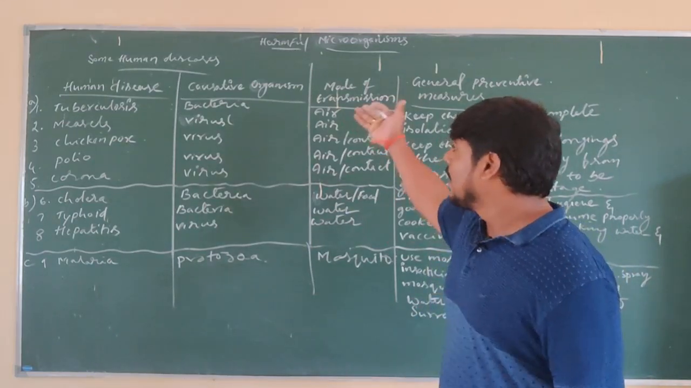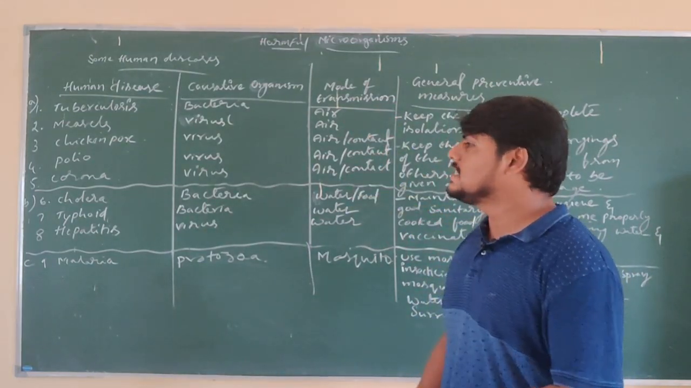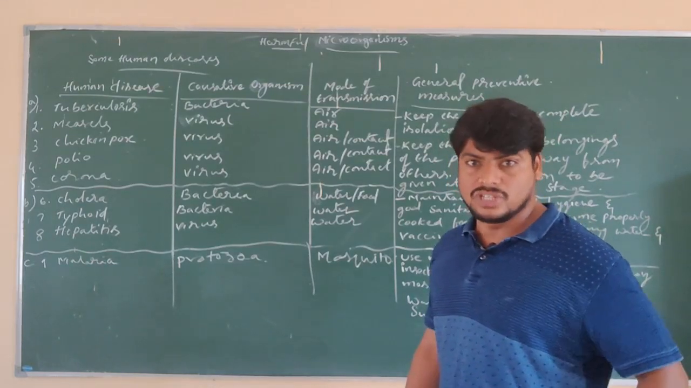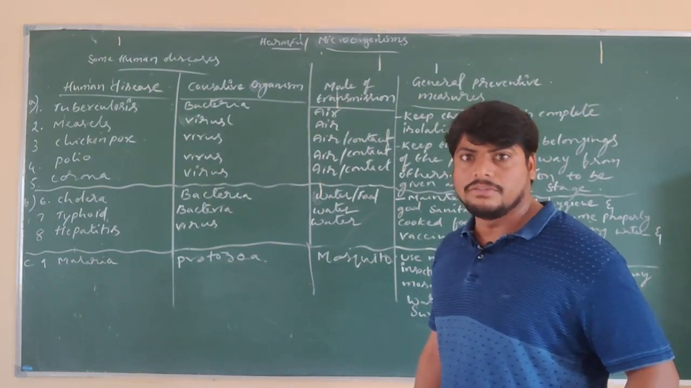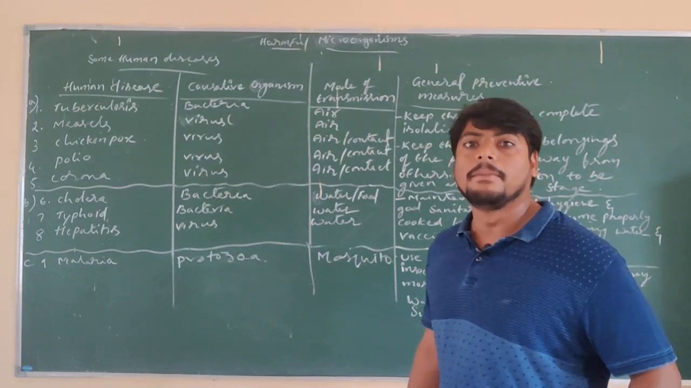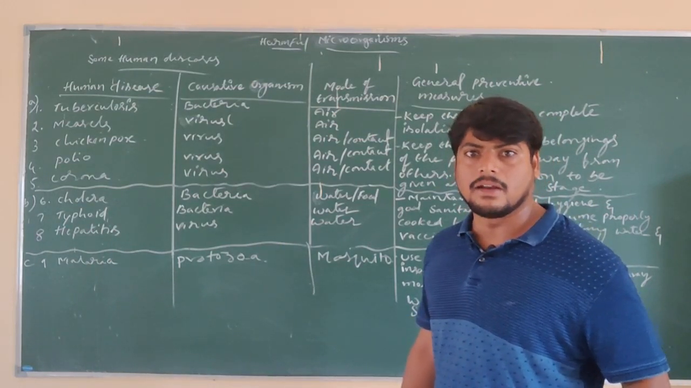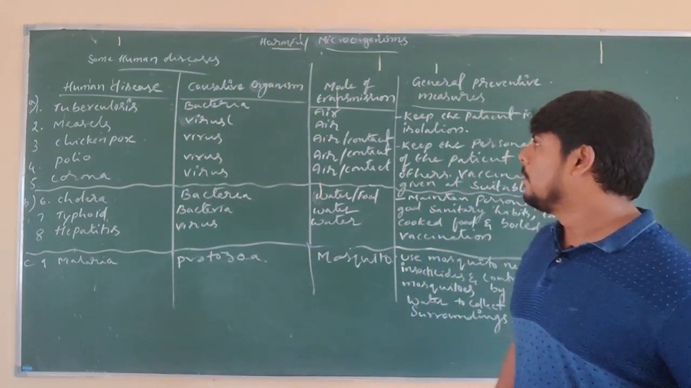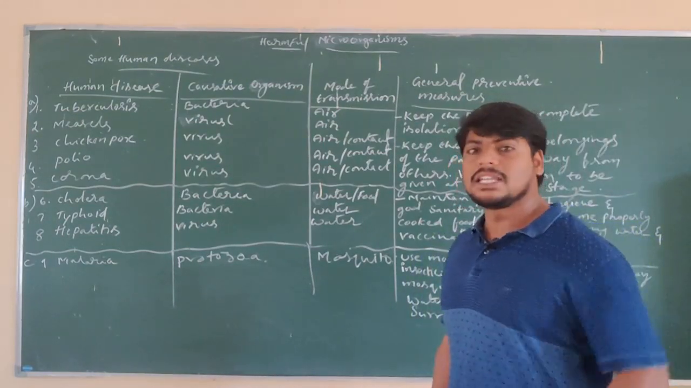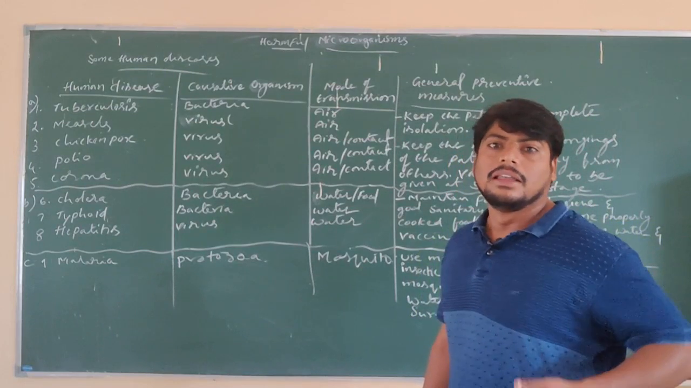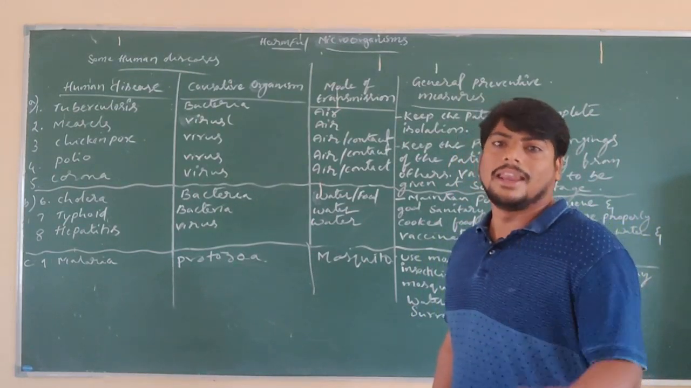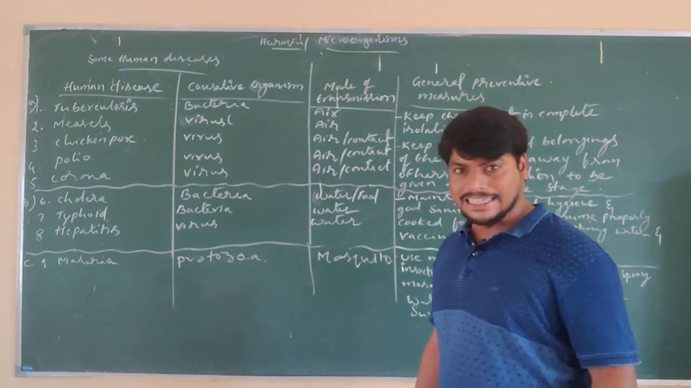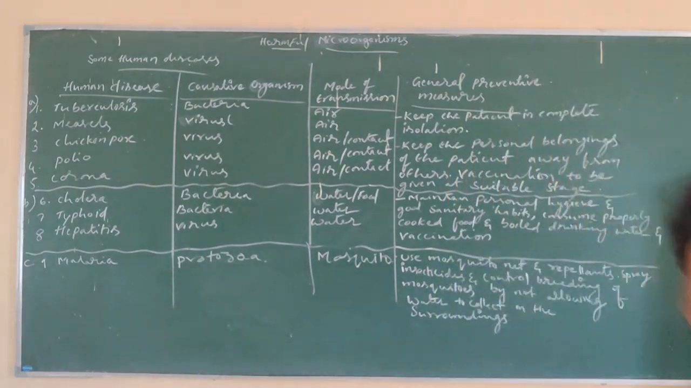In this way, we can see the various diseases in human beings that are caused by pathogens, which we call communicable diseases. What are they called? Communicable diseases. So, this is about the diseases in human beings. In the next class, we will discuss diseases in animals and in some plants.